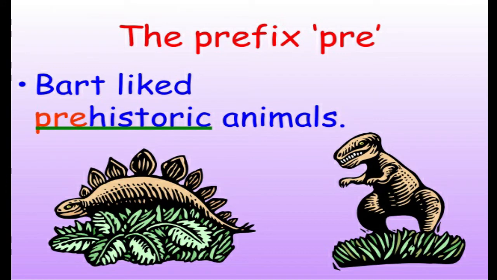Bath liked prehistoric animals. Now what is the root word here? It is historic. Historic is a root word, and prefix is pre. Prefix is pre, group of letters added at the beginning of the root word. Root word is historic and the prefix is pre. Is it clear?